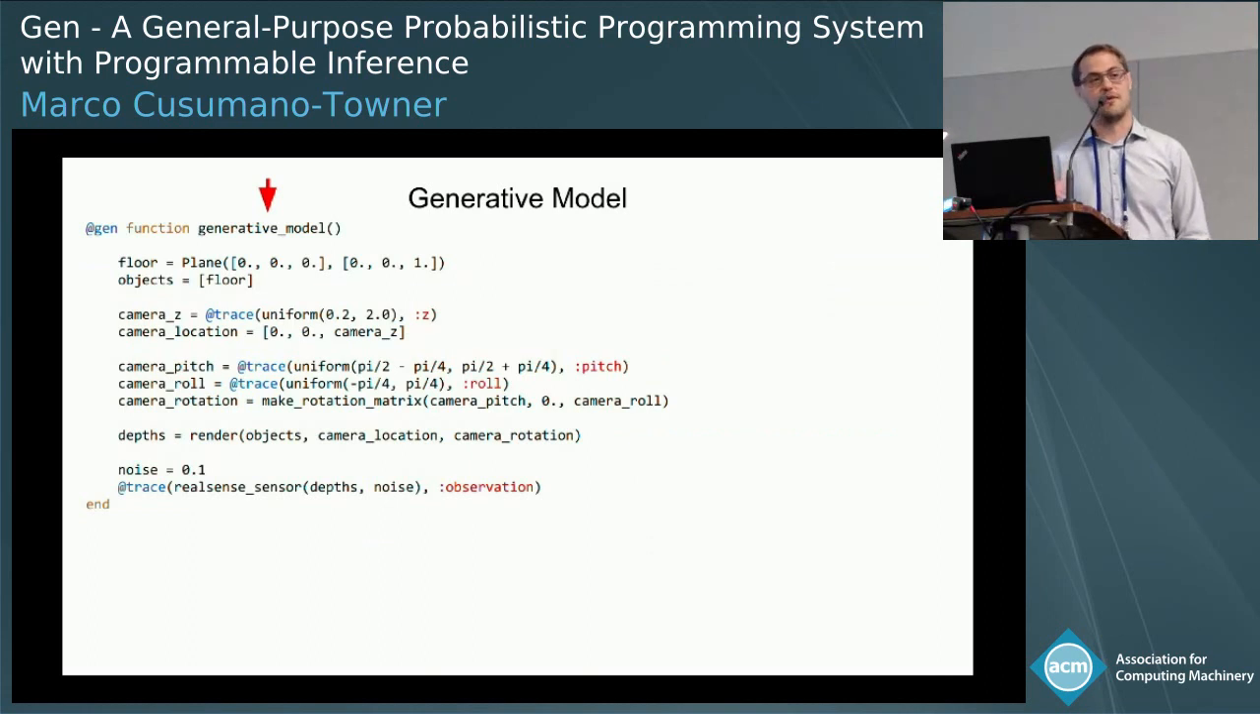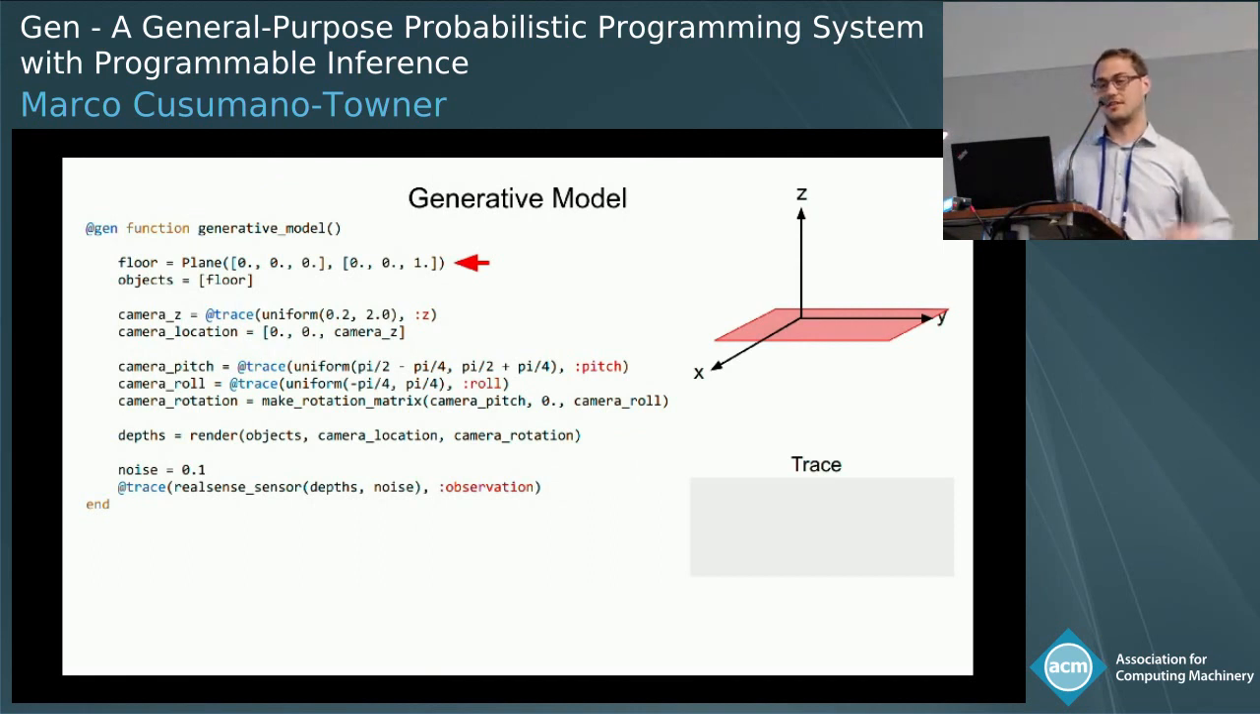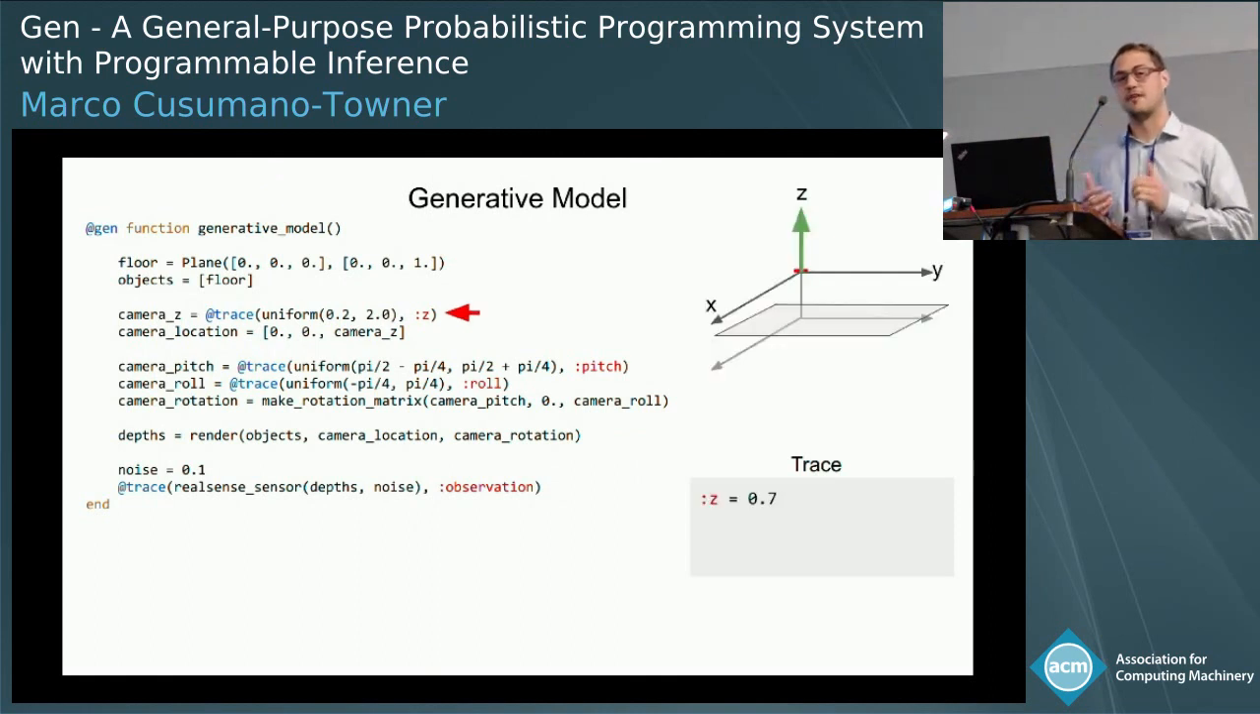All right, so now I'll walk through the generative model in a little more detail. It's a lot like a regular Julia function. The first thing it does is it decides, okay, there's some floor in the world, a floor plane. Then it samples a random variable, which is going to be the height of the camera off of the ground, from a uniform distribution between 0.2 and 2 meters. Then it uses this trace language construct in Gen to say that I want to record this random variable in the execution trace of this function that I'm running, and I give it a unique name. In this case, the name is Z. So here we sample a value of 0.7 meters, and we add it to the trace. As we'll see later, execution traces of generative functions are the key data abstraction in Gen.